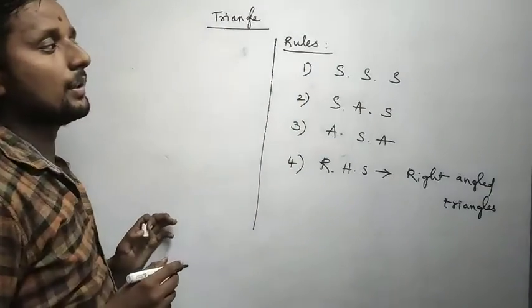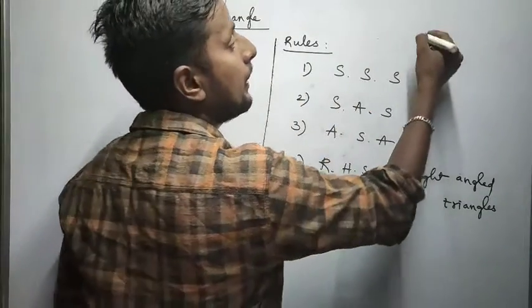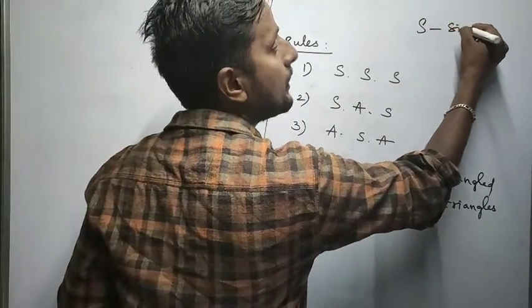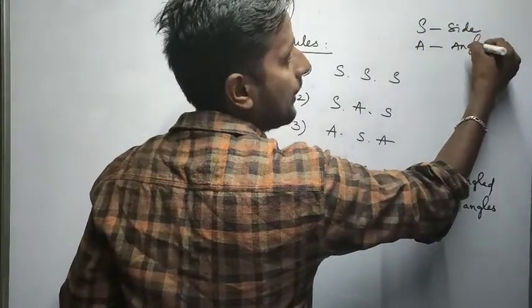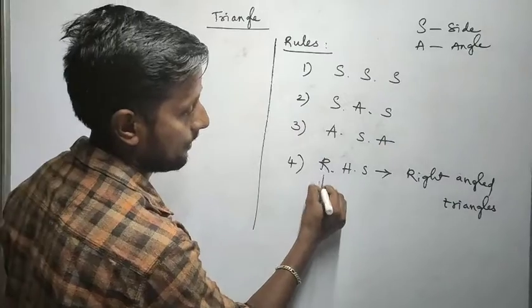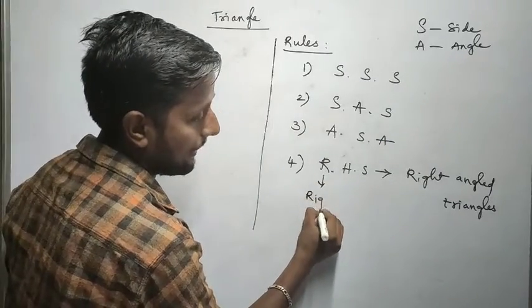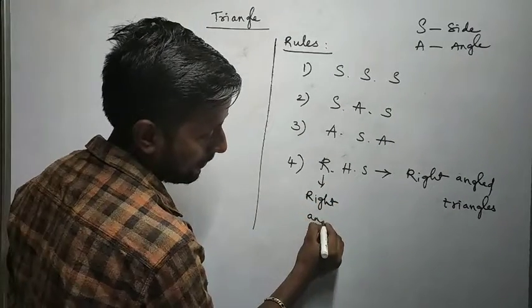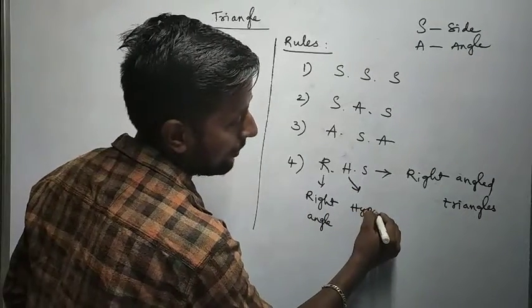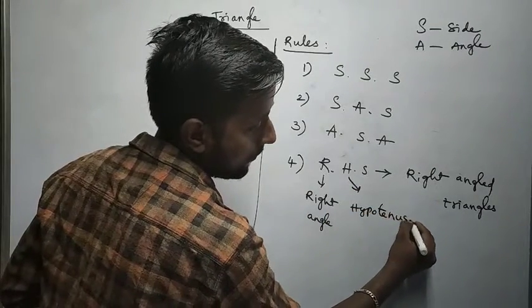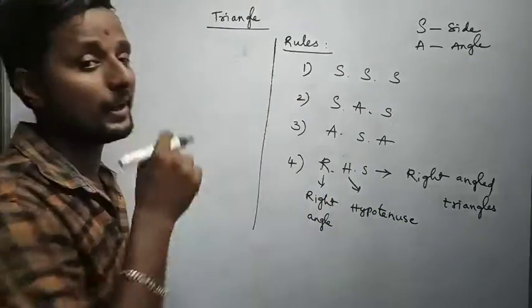What is S? Everywhere S represents a side and A represents an angle. Here R stands for right angle, H is nothing but hypotenuse, and S means side, as we know.